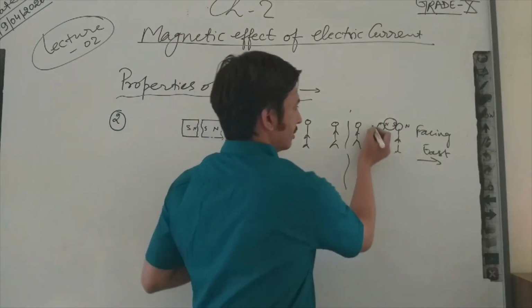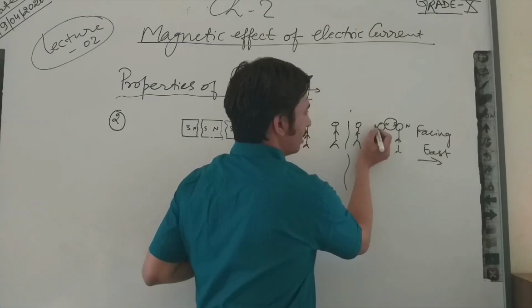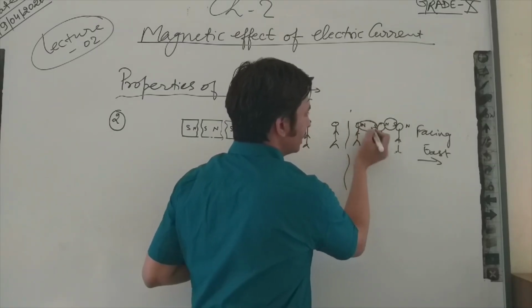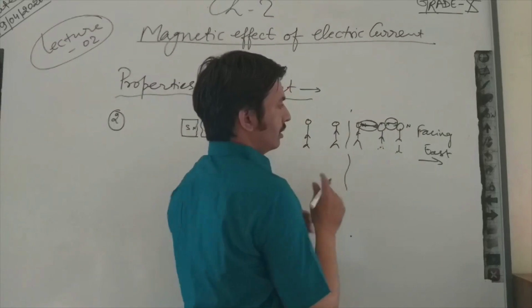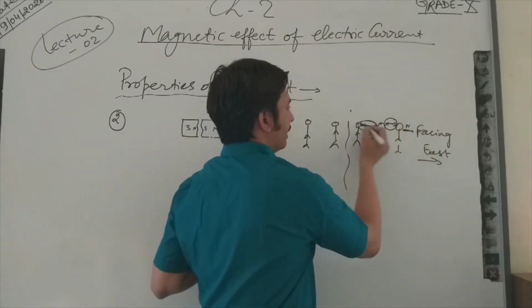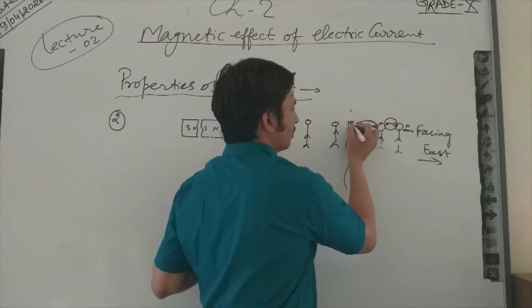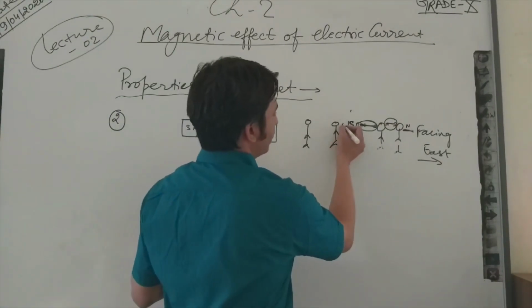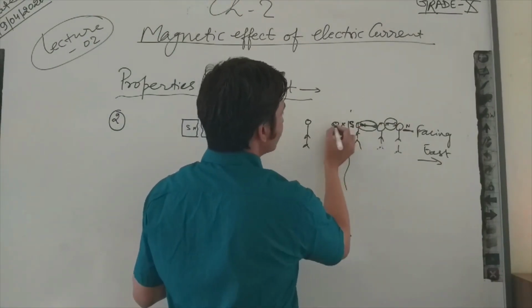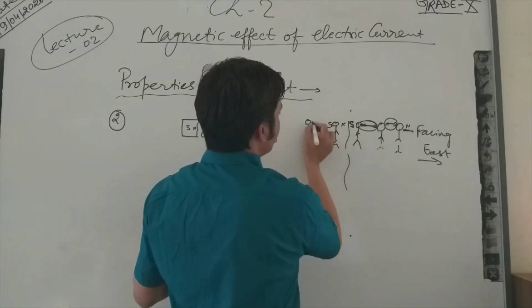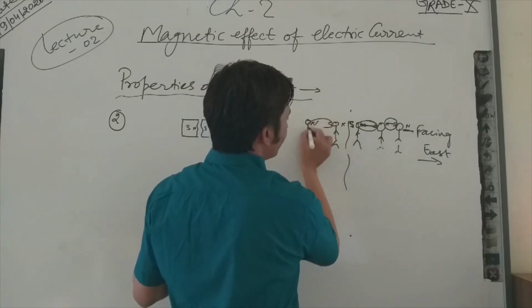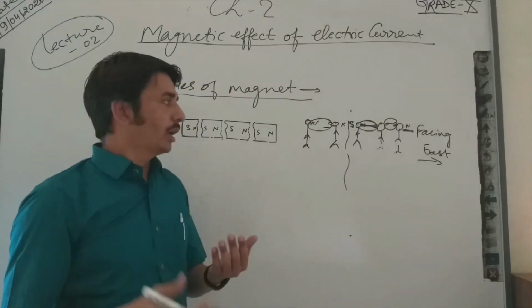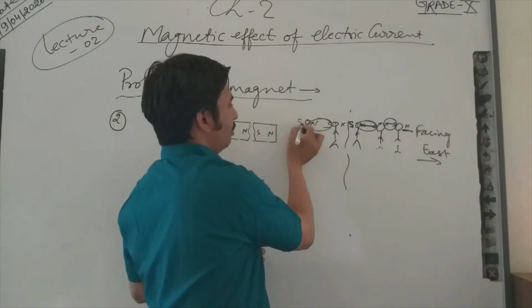This will be the south, this will be the north, so they will also cancel out their effect. Now this will be the north end, this will be the south end. In another part, this will be the north end, this will be the south, this will be the north. So north and south are facing each other, so they will cancel out the effect. Now this end will be south.